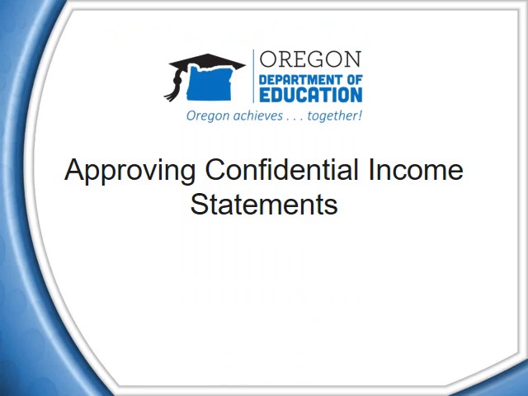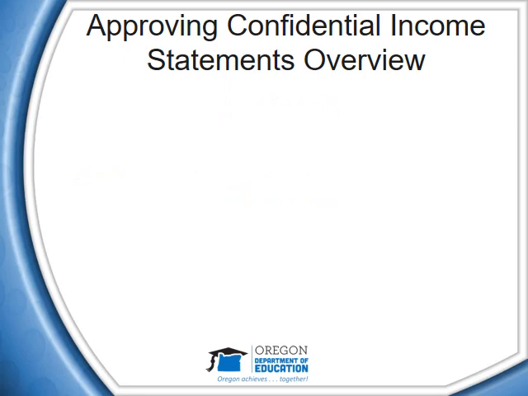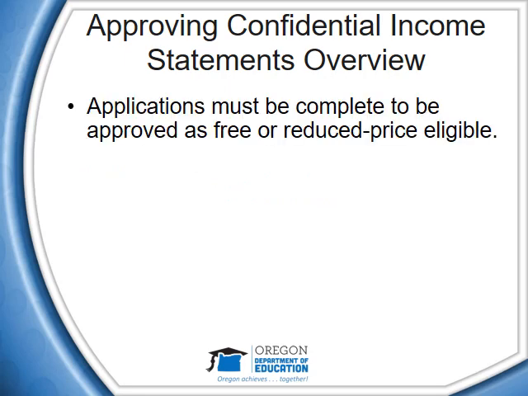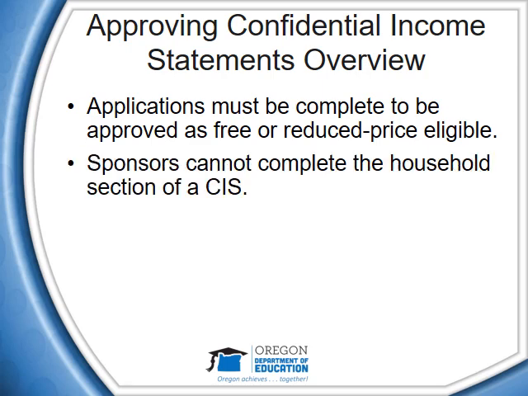Next is a brief overview on approving confidential income statements. When approving confidential income statements, keep in mind only complete CIS forms can be approved as free or reduced price eligible. If a section is missing pertinent information, then the form is determined as above scale. Sponsor officials may not complete any part of the household section of a CIS for a parent or guardian unless the parent or guardian cannot read or write, has a disability and requires assistance, or requests or requires sponsor assistance to complete the CIS for any reason identified by them.